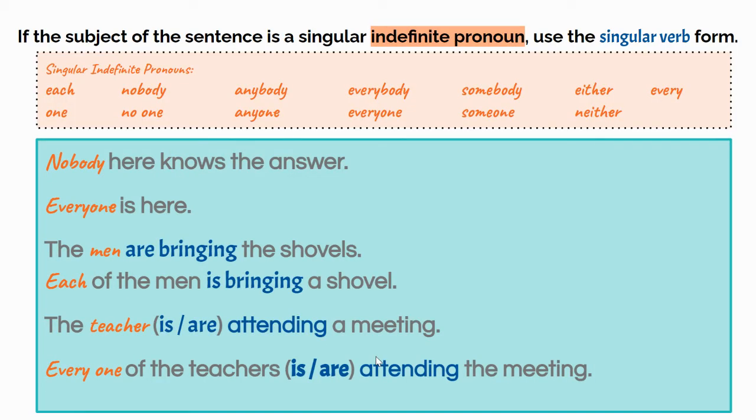Last situation: if you have an indefinite pronoun, each, nobody, anybody, where you don't know exactly how many people are involved, it's not a specific number, but it's a singular word like one or anybody or everyone. It's just one, it's a singular word. So nobody knows the answer. Oops, I forgot to color my verb blue. Nobody knows the answer. Everyone is here. Even though everyone seems plural, it's not, because one is a singular word.